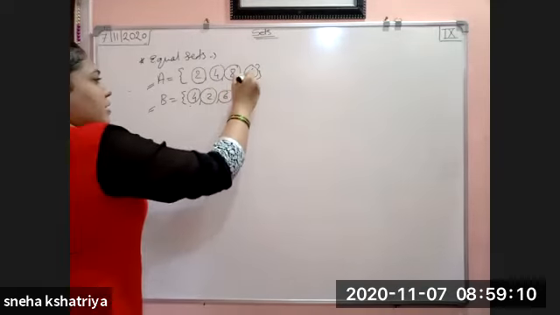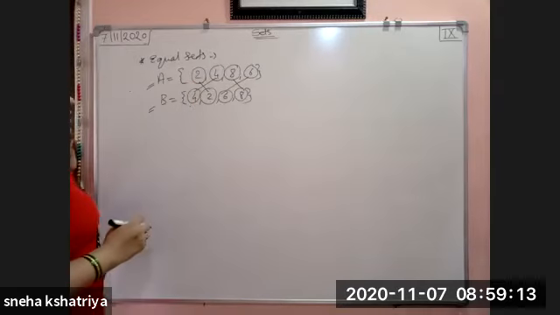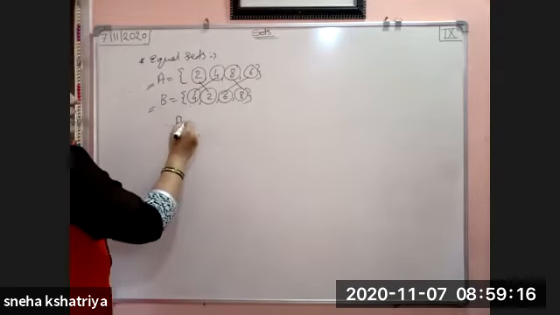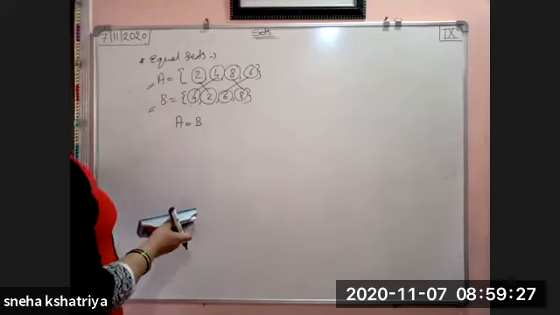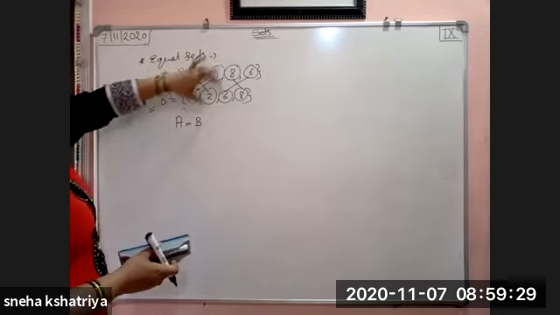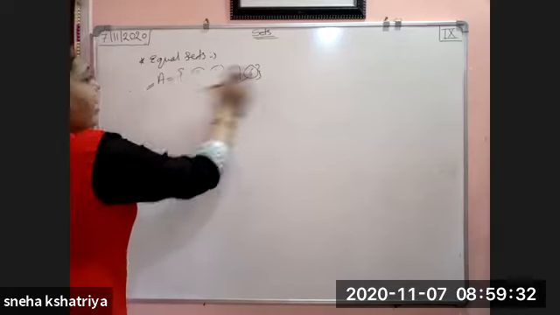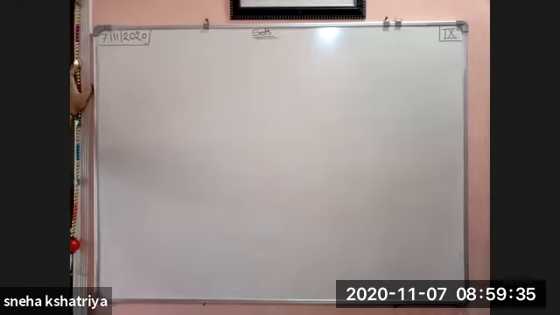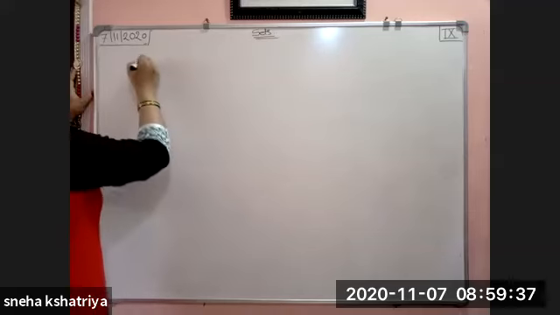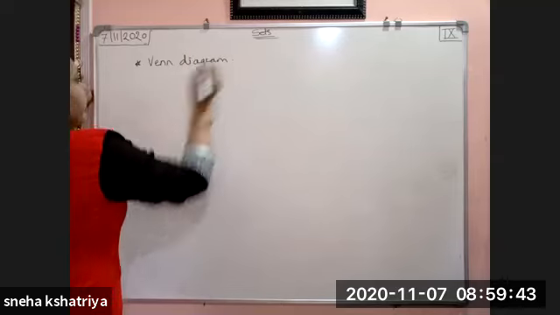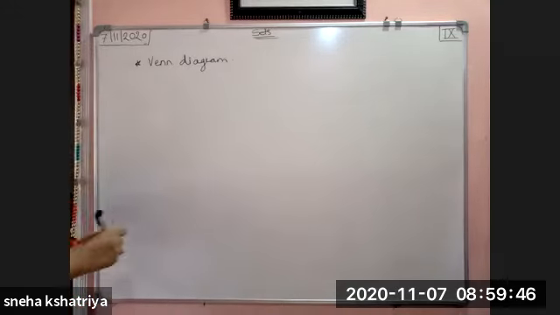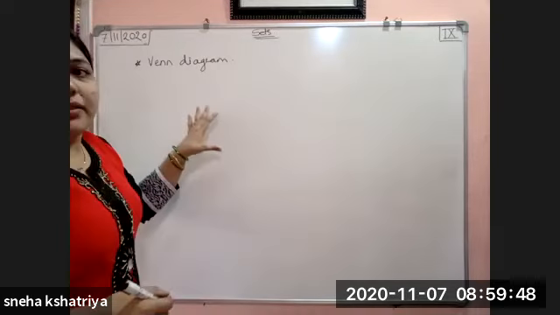All the elements are the same in both the sets. Then we can say that A is equal to B. Okay. This is what equal sets are. Very, very easy. Whatever the elements are there, if they are the same, then we can say that the sets are equal. Okay. After that, we have seen the Venn diagram. Very important. What have we learned about the Venn diagram? Whatever sets were given to us, we represented